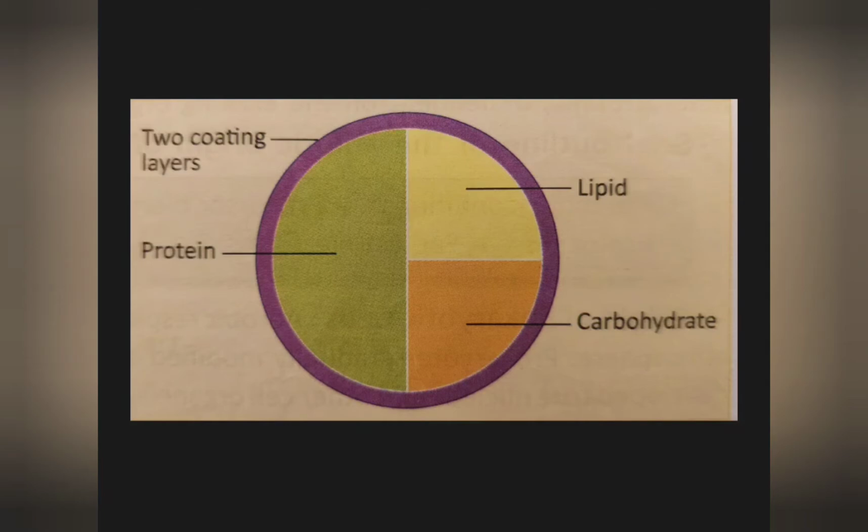This form could grow in size by accumulating lipid from the environment, and it also had the ability to multiply by budding. This budding process you have learnt in class 8, you all know what budding is. He also stated that Coacervate could promote various types of chemical reactions, but this model is not accepted now. The model that is accepted now is the microsphere model, that we will talk about in the next video.